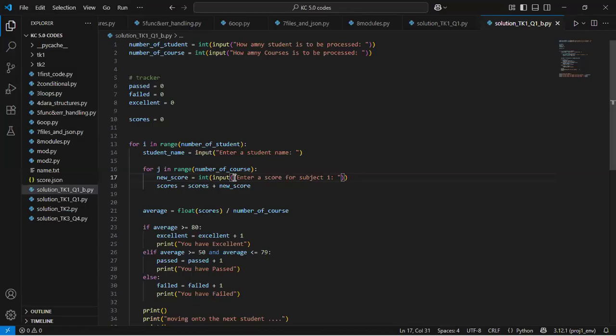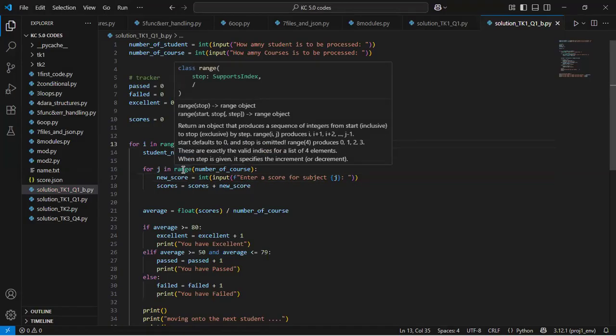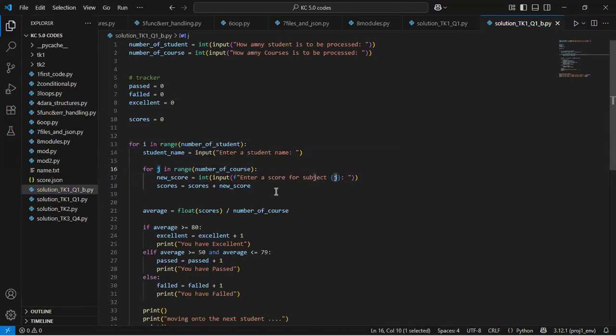I think we briefly talked about string formatting in one of our previous classes, where we can insert a variable inside a string by simply using f, and then in curly braces we pass that variable that we want to put there. So if I put J here, remember, each item of the structure is being assigned to a loop variable each time it loops. So basically, I'll be asked to enter a score for subject 0, subject 1, subject 2, and so on and so forth. That's basically what will happen there.